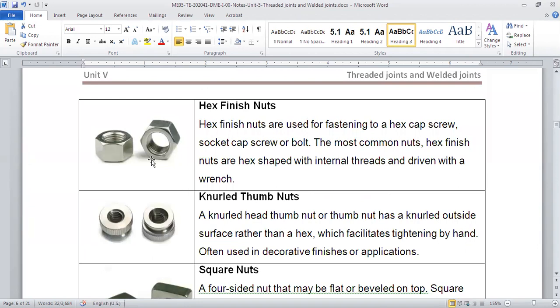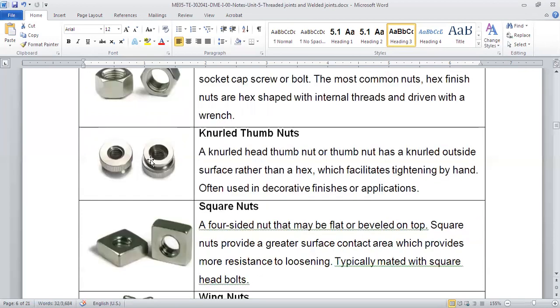Now this is the normal hexagonal finish nut. It has a hexagonal cap, hexagonal shape, and this is the most common. We use it in day-to-day life.